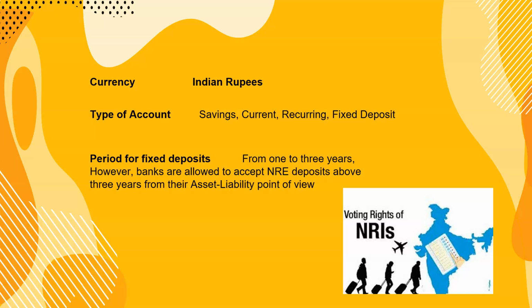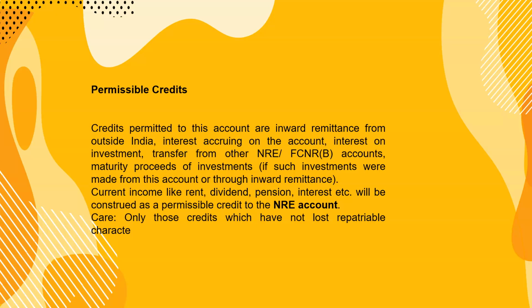The currency is Indian rupees. Types of accounts are time deposits and demand deposits. Demand deposits are current, CASA and savings. RD and FD are time deposits. The rates of interest are decided by the banks. Fixed deposits are from 1 to 3 years, however banks are allowed to accept NRI deposits above 3 years from their asset liability point of view. So they can hold for 5 years, but it depends on their asset liability management.